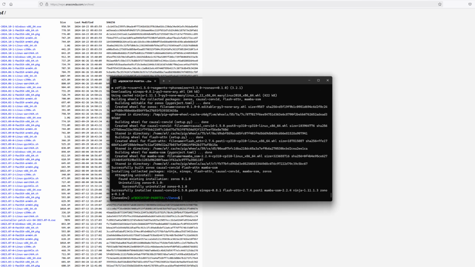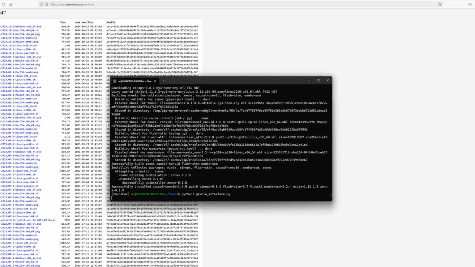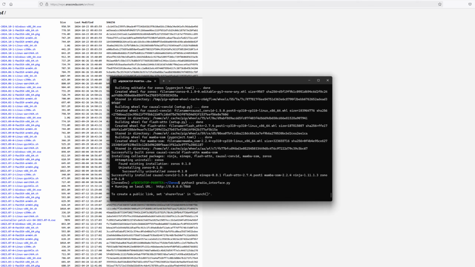And the last step before we get into the graphical user interface is to start Gradio, and we use this command here. So the command is python 3 gradio_interface.py, and it finally provides the URL so we can access the Zonos GUI.